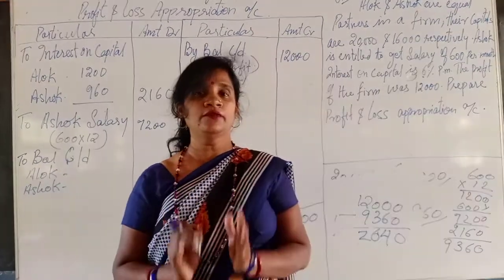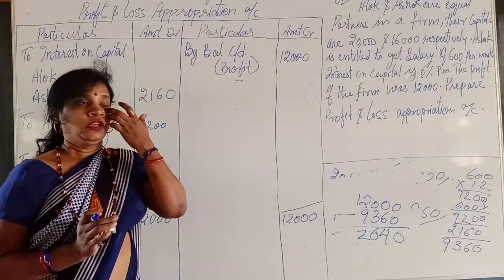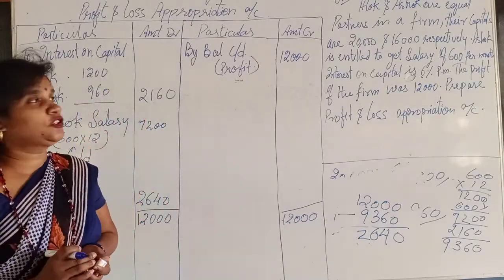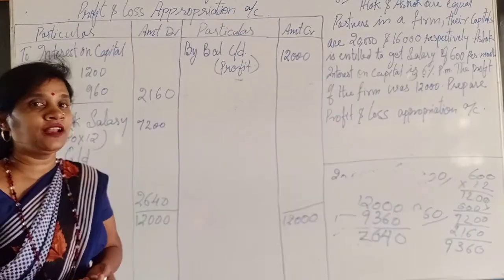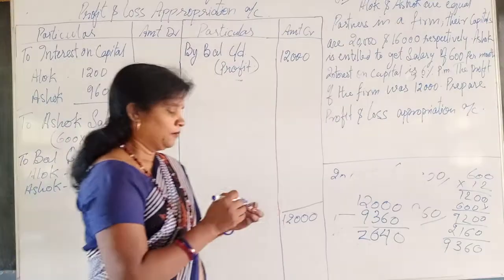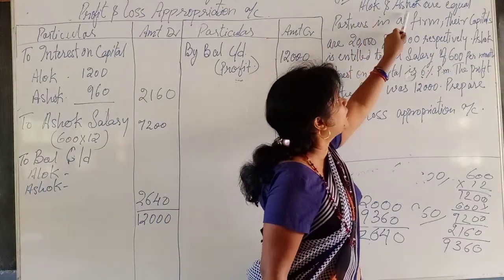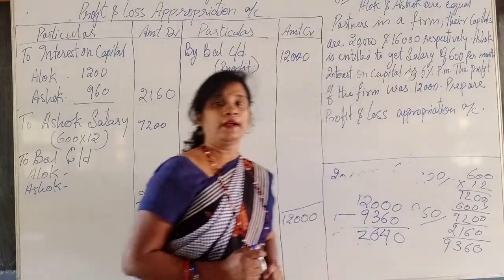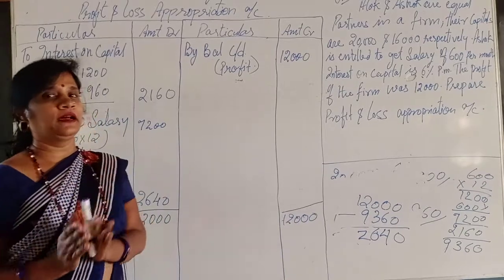The profit of the year will be distributed in their partner sharing ratio. So what will be the partner sharing ratio? How will we know where the ratio is given? There is a ratio given, but not in ratio form. It is written over there: Alok and Ashok are equal partners. Means whatever profit they get, जो भी profit मिलेगा उसको वो बराबर बराबर बांटेंगे.